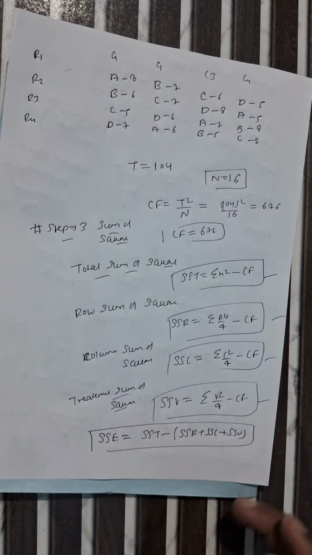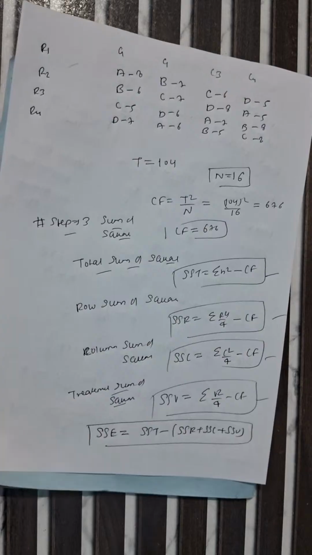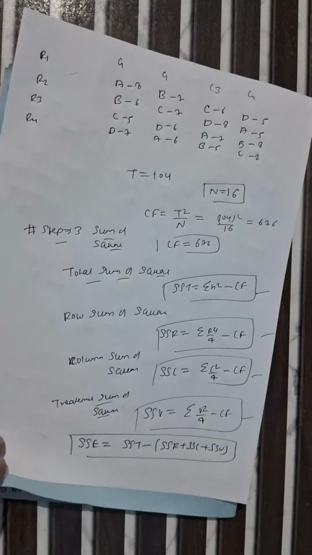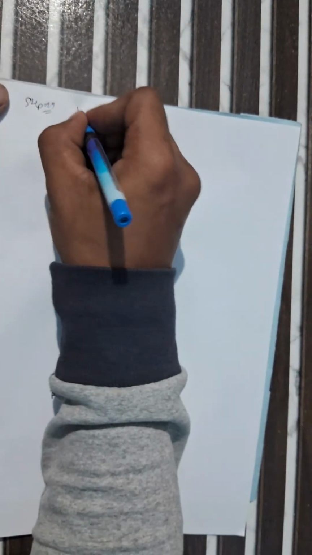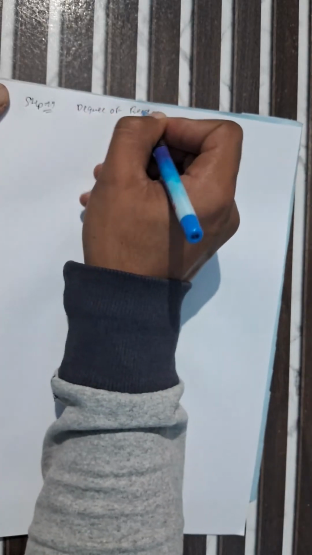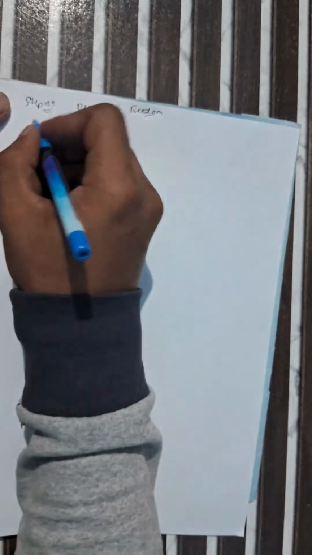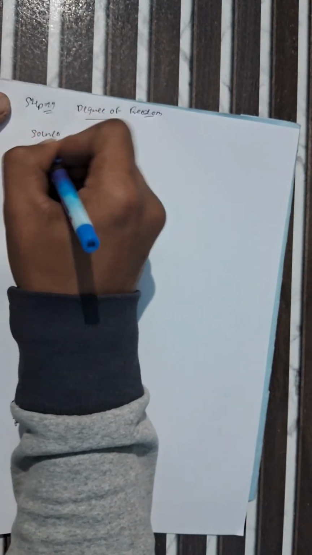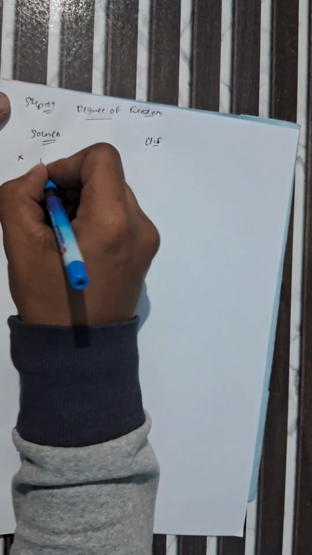And after that, in step 4, we are finding our degree of freedom. So how can we find the degree of freedom? This is nothing but the source which is given there in the question, and this is the degree of freedom. First we find the degree of freedom for the rows.